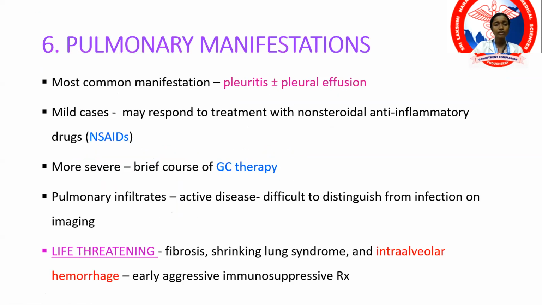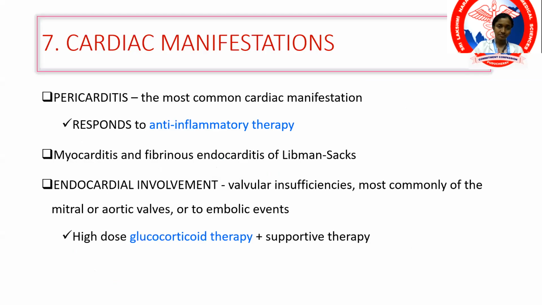Now coming on to another important vital organ, which is the lung. An important manifestation is pleuritis. Mild cases can be treated with NSAIDs, but most often it requires glucocorticoid therapy. The life-threatening manifestations of SLE lung involvement are intra-alveolar hemorrhage and diffuse alveolar damage. When a patient is suspected to have intra-alveolar hemorrhage, aggressive immunosuppression is the treatment. Being an autoimmune disease, the treatment modality is suppressing the autoimmune response, that is, by giving immunosuppressive agents.